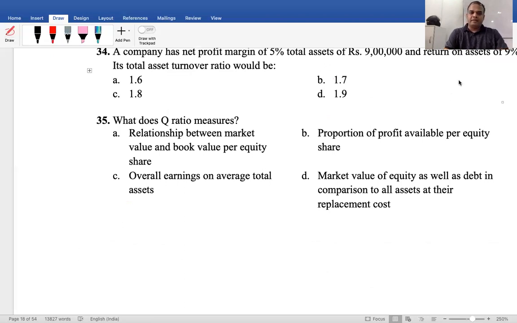A company has a net profit margin of 5% on total sales of 9 lakhs and return on asset of 9%. Its total asset turnover ratio would be how much? What is the formula for asset turnover ratio? Turnover divided by total asset. Turnover is nothing but sales. How much are the sales?